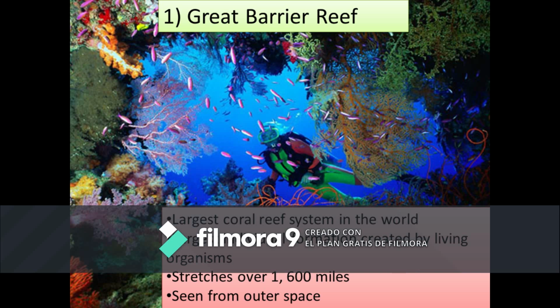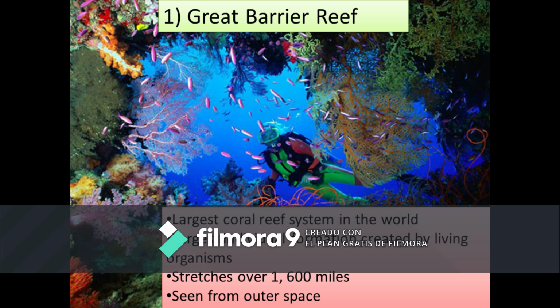It's the largest coral reef system in the world. It's also the largest individual formation that is created by living organisms, because corals are made by living organisms. It stretches, that means its length is over 1,600 miles.